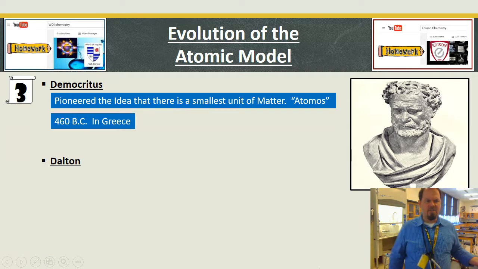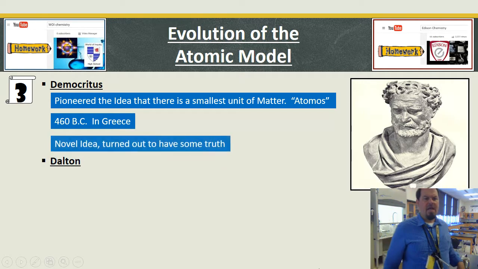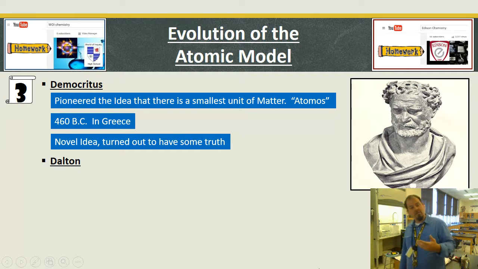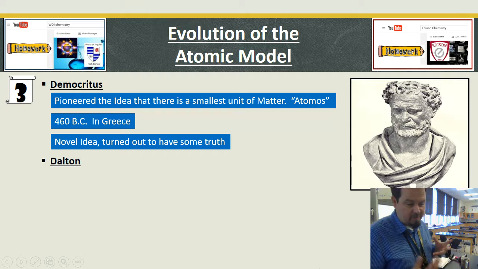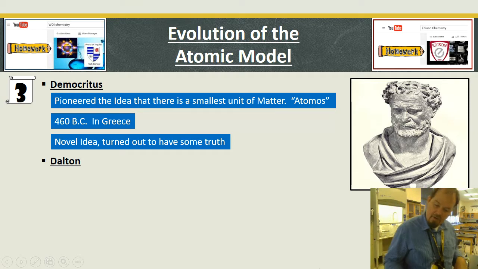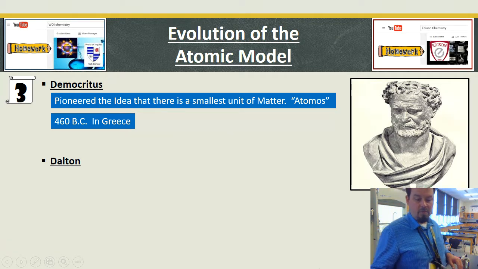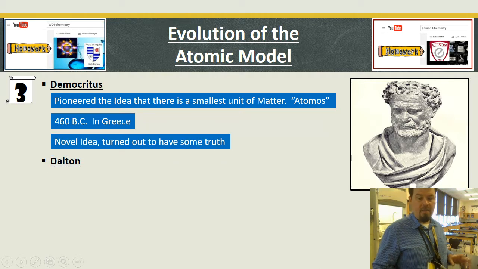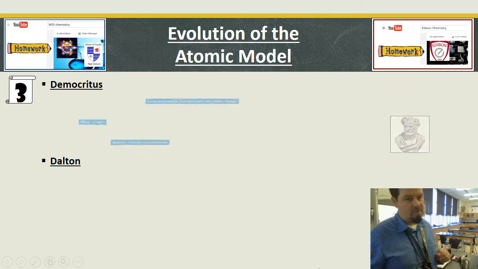So it was like 460 BC in Greece, and it turned out to have a lot of truth to that. There are things smaller than an atom, but breaking an atom apart is a really, really big deal. Just because there are things now that we know atoms are made up of, okay, that's good. But let's be honest, for being in ancient Greece without major scientific apparatus, dude was pretty smart.